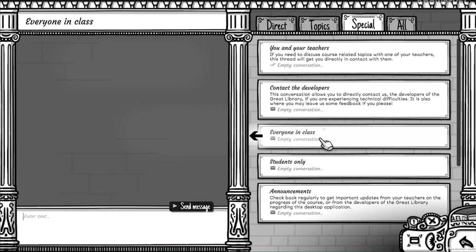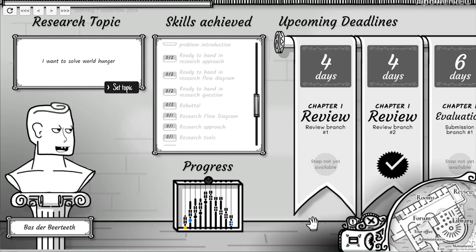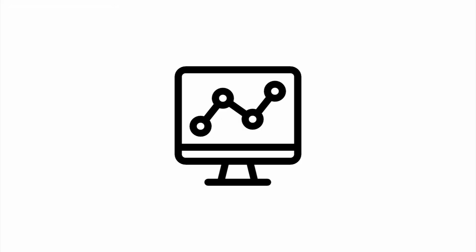Before you go, I still have a few final remarks. The bottom right menu always contains the Settings button, the Exit button, the Full Screen toggle, and the Report a Problem button. And if you ever have any unread messages from the forums, they will show up here too. Your teachers have an online portal with full access to the work of all their students. They can open any submission and read any review. If anyone missed a deadline, they will quickly be aware. Through this portal, they may also place announcements on the forums and chat with each of you.